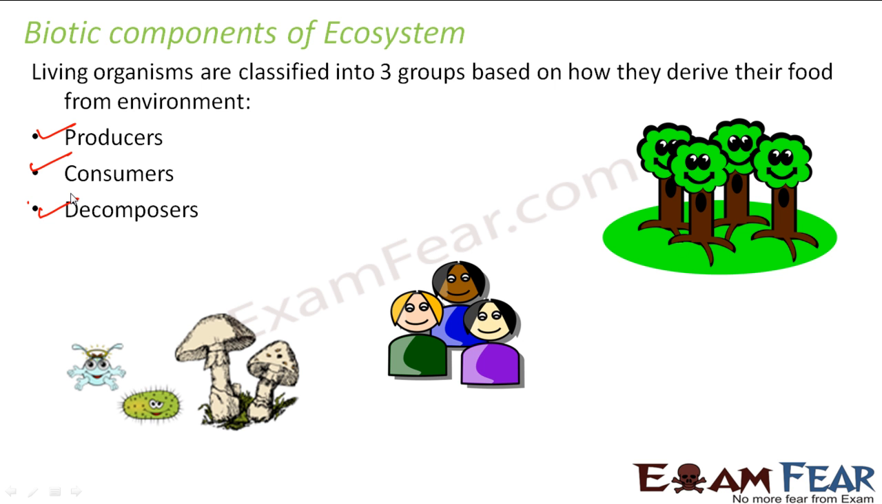Now with the names, I am sure you are able to guess who each of them are. Producers are those who produce stuff. Consumers are those who consume them. And decomposers are those which actually decompose things, that means which break down things. So let us see who they are. Let us start with producers.